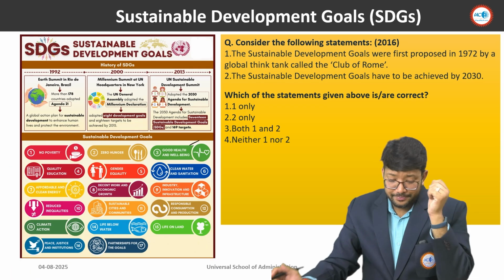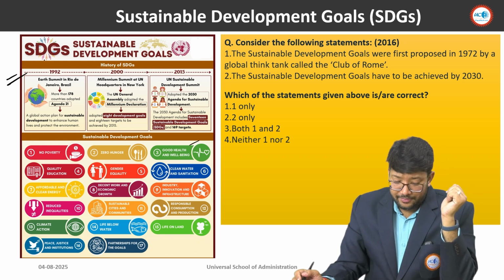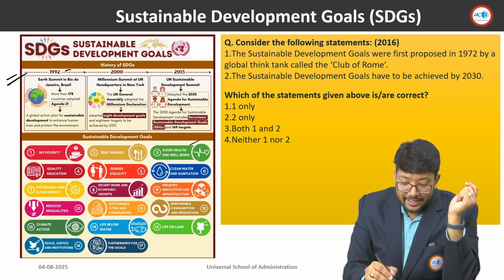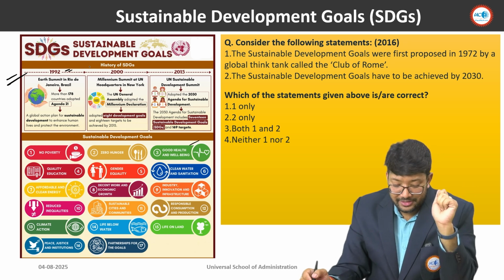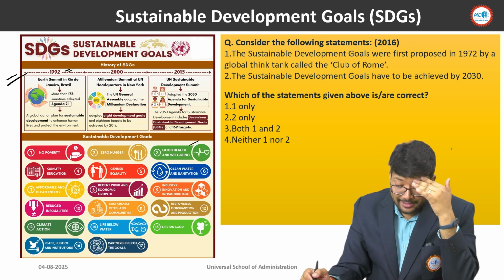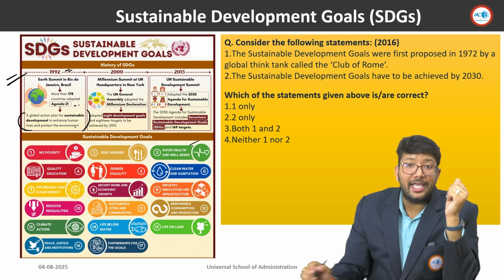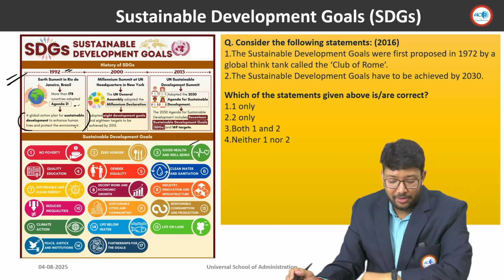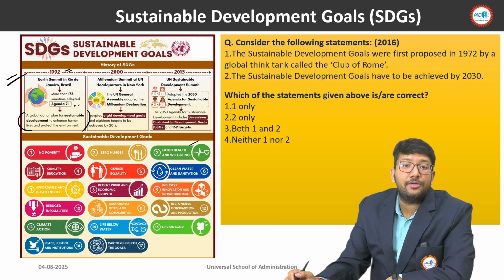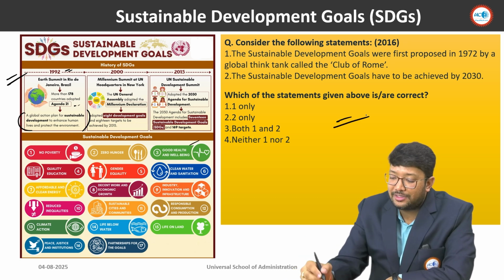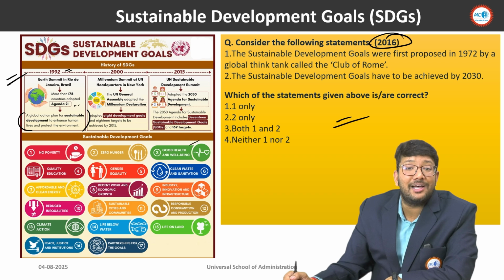Okay, this is the infographic on SDG, that when it started, the 1992 Earth Summit in Rio de Janeiro, Brazil, more than 178 countries adopted Agenda 21, a global action plan for sustainable development to enhance human lives and protect the environment. Why I'm telling you all this, because the question has already been asked in the 2016 UPSC examination.